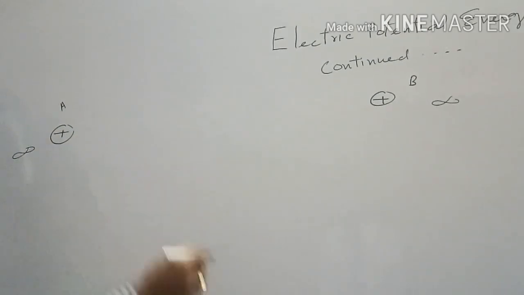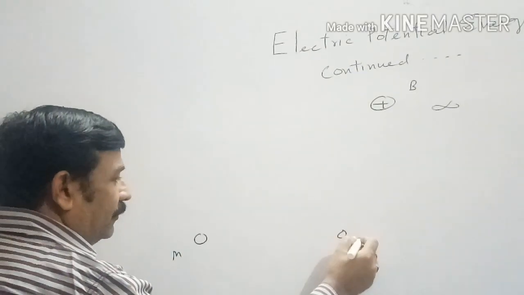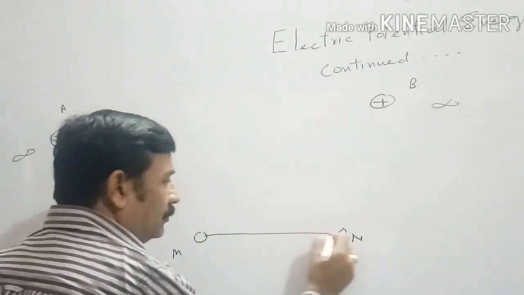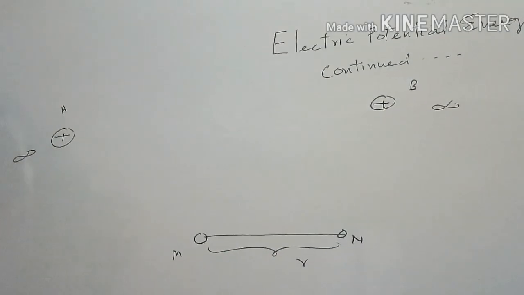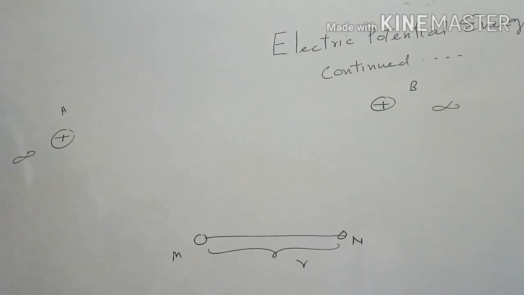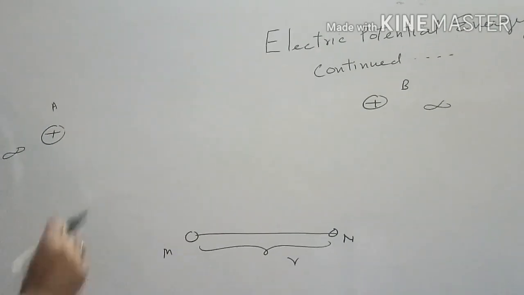If we shift these charges to points M and N, they are very close to each other, then a system will be formed. The amount of work done which we will do to form this system is known as the electric potential energy of the system.